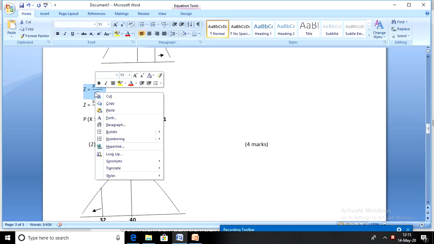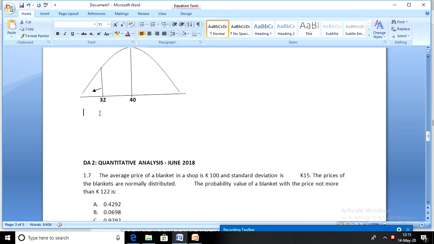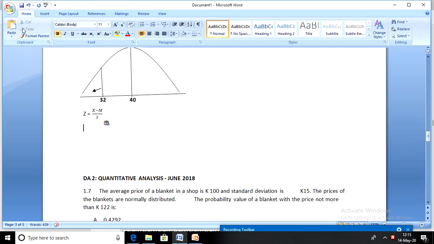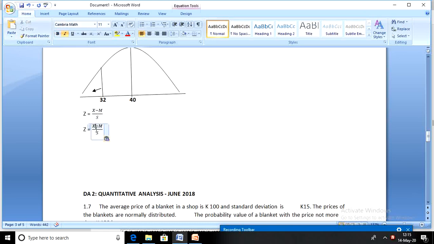That's our z-score formula. So let's substitute. What's the x value? X is 32. What's the mean? Mean is 40. What's the standard deviation? As per question, the standard deviation is 8. So what will be the z-score? 32 minus 40, negative 8, divided by 8, that's negative 1.00. So minus 1.00, that's our z-score.